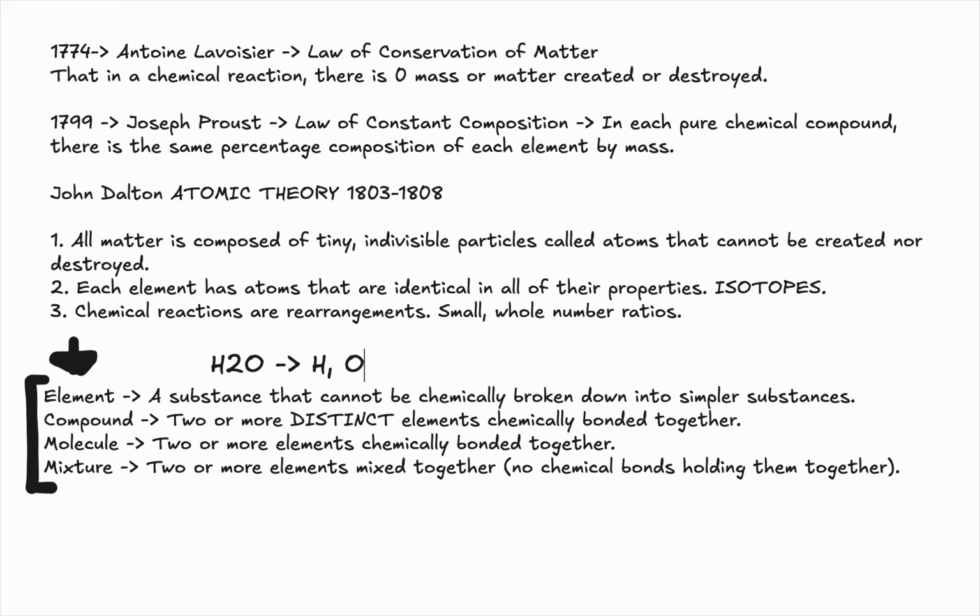A molecule, on the other hand, only consists of two or more elements that are chemically bonded together. There is no mention of the elements needing to be distinct. So for example, H2O is a molecule because it has two or more elements chemically bonded together. For a molecule, they don't have to be distinct. So H2O is a molecule and a compound.